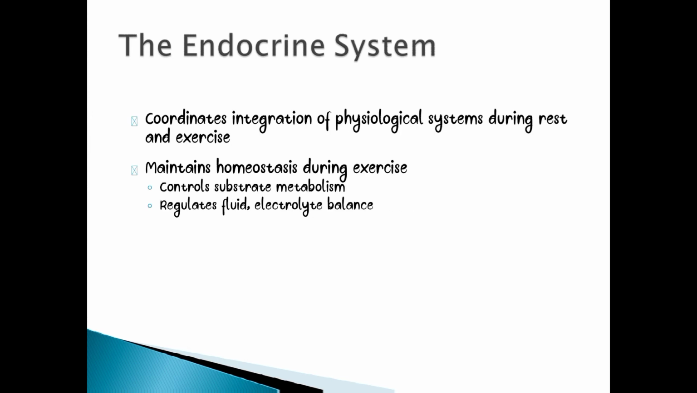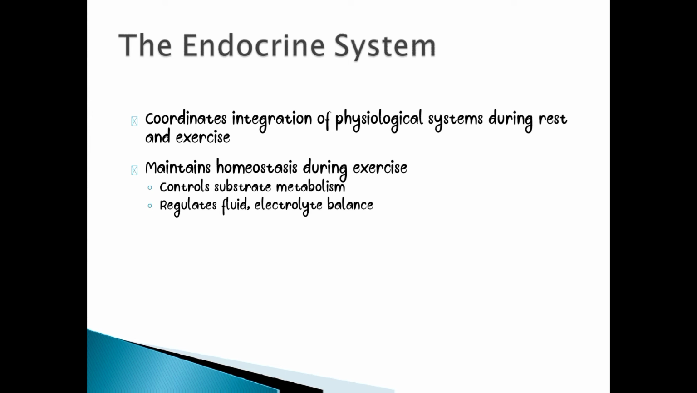The nervous system, like I said, is an electrical communication system, so the endocrine system functions as a chemical communication system. It constantly monitors the internal environment of the body. It coordinates integration of physiological systems during rest and exercise, maintains homeostasis during exercise, controls substrate metabolism, and regulates fluid and electrolyte balance.